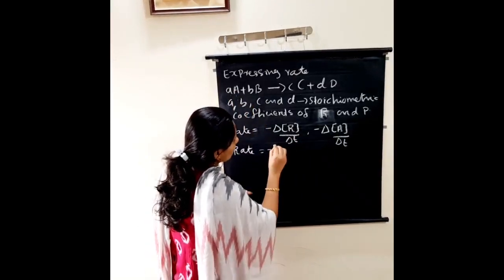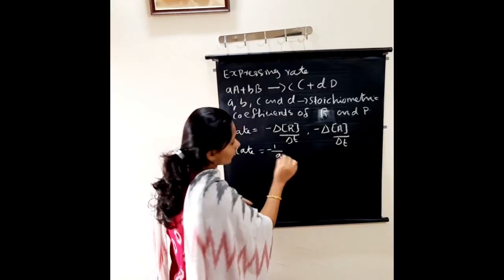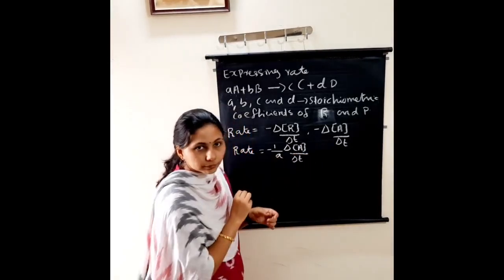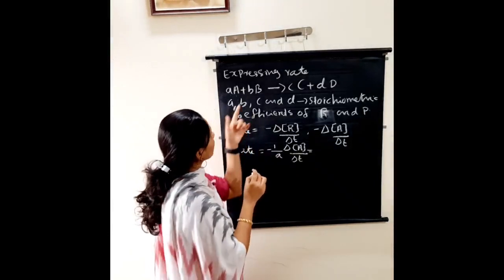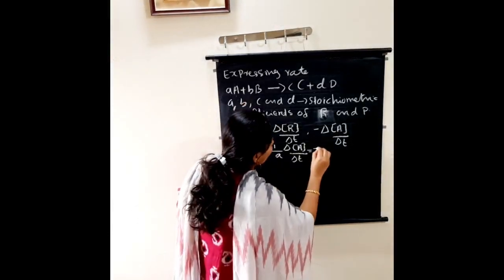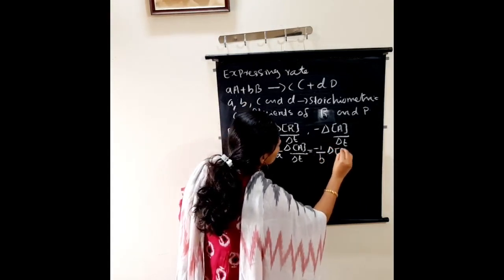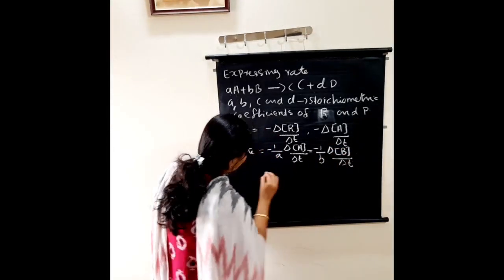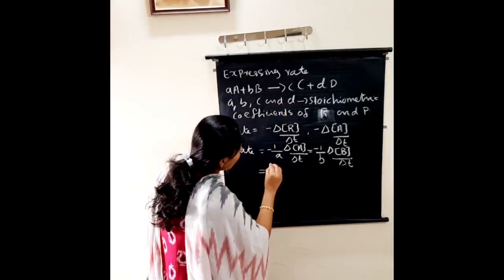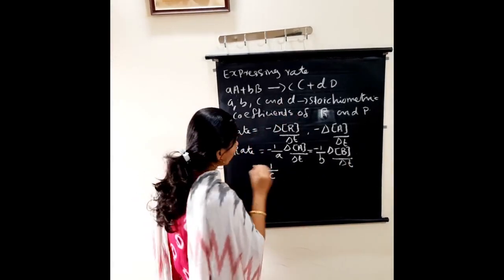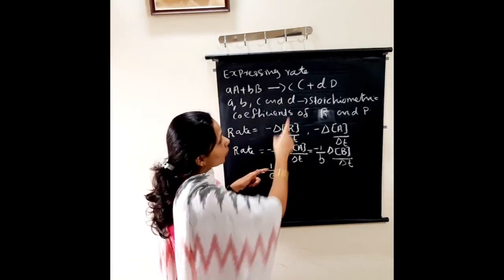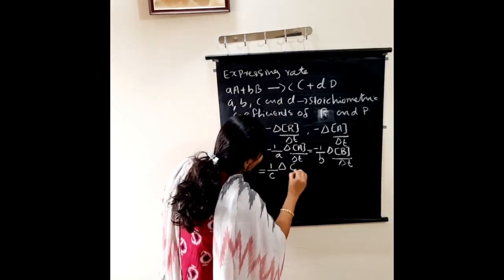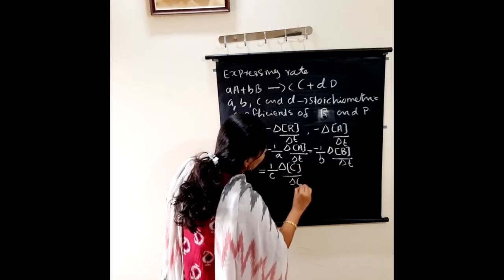So minus 1 by a, into delta concentration of A divided by delta T, equal to minus 1 by b delta concentration of B divided by delta T. Equal to, next the product, 1 by c delta concentration of capital C divided by delta T. Why am I not writing minus here? Here it is positive, because it is a product.